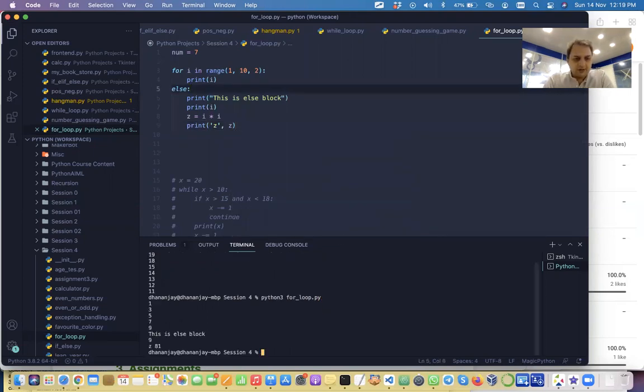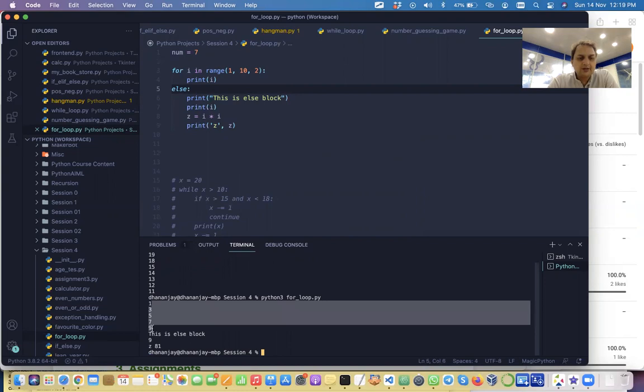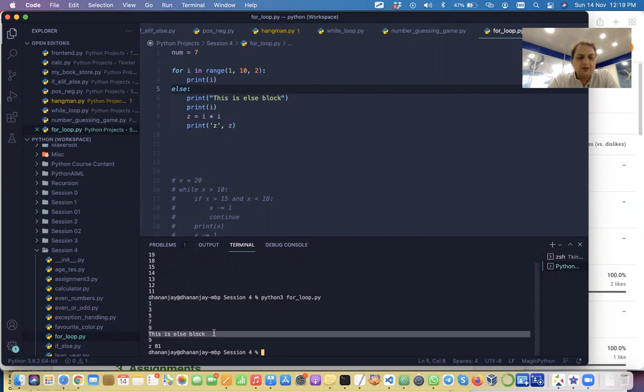Let's execute this. And you see that it has gone over 1, 3, 5, 7, 9. And then since it has completed all this, it executes this statement and it is doing the rest of the things as well. Got it? So we have this print and this print. That's how else works. Is it clear? Is it clear to you as well?